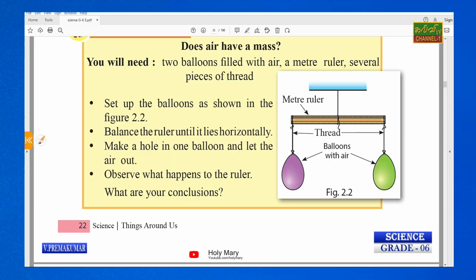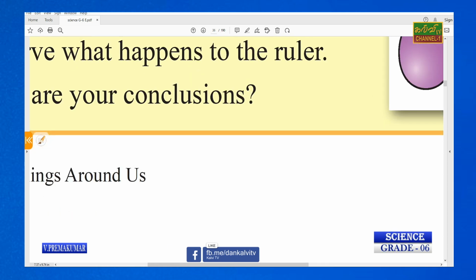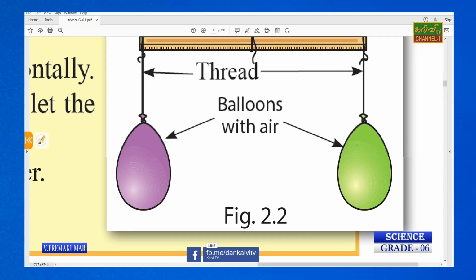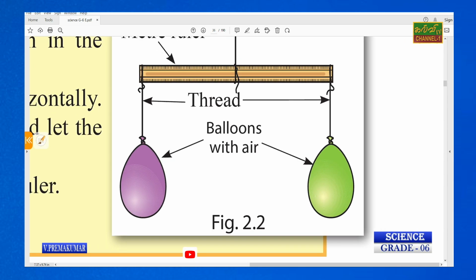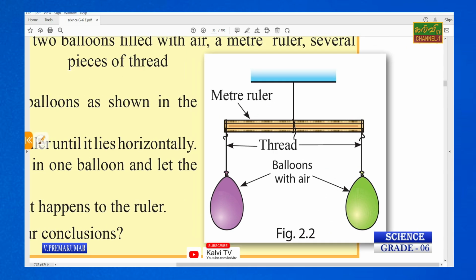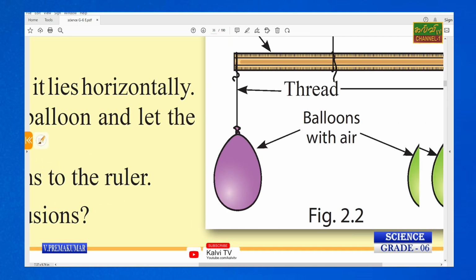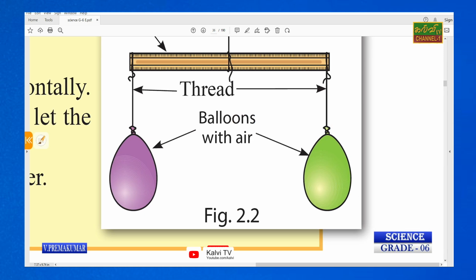Two balloons filled with air, a meter ruler, several pieces of thread. That means everything is mentioned here. Thread and meter ruler, here the meter ruler also they have mentioned.